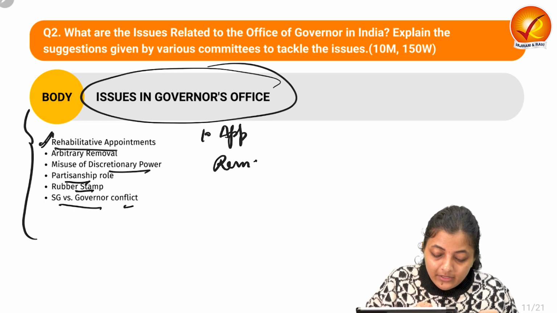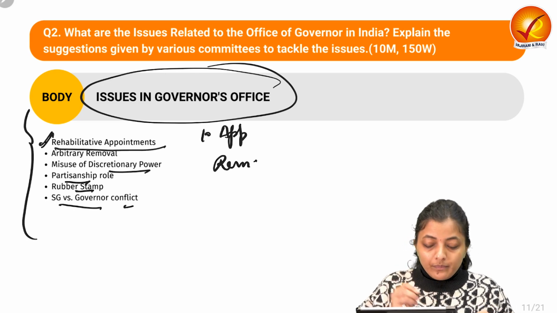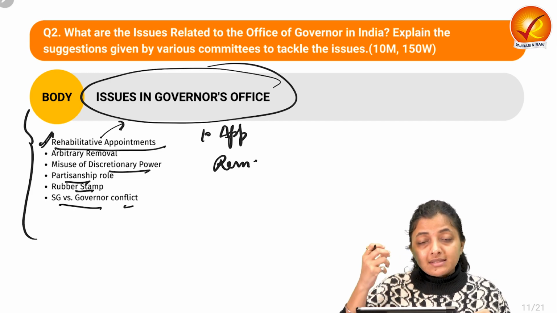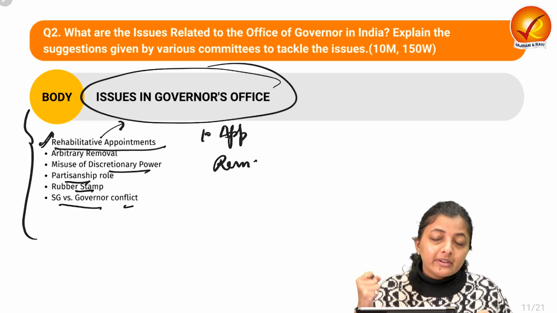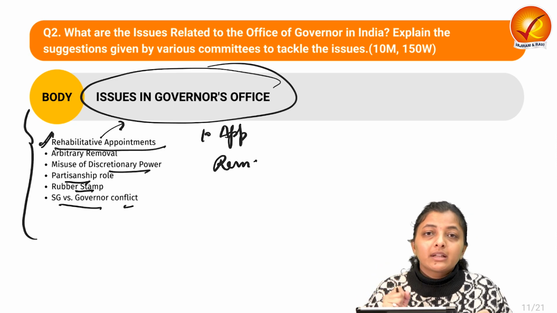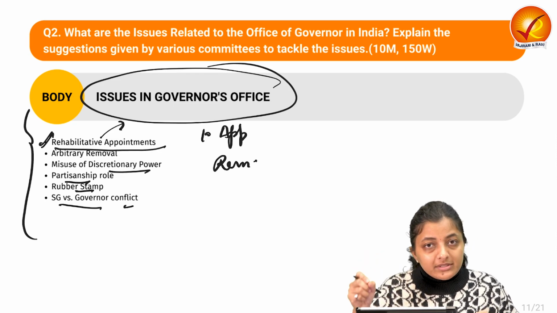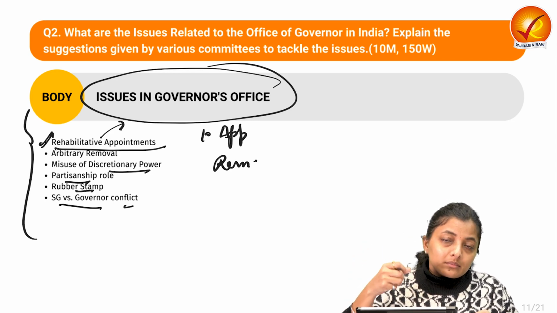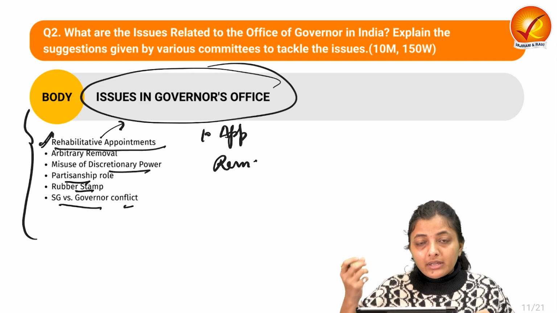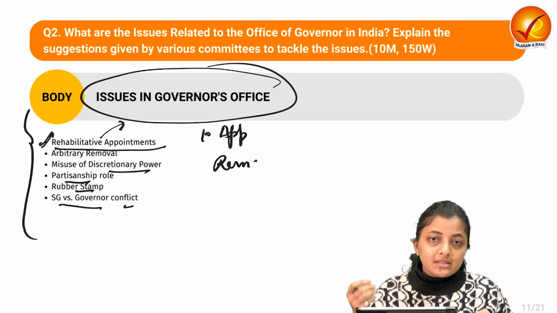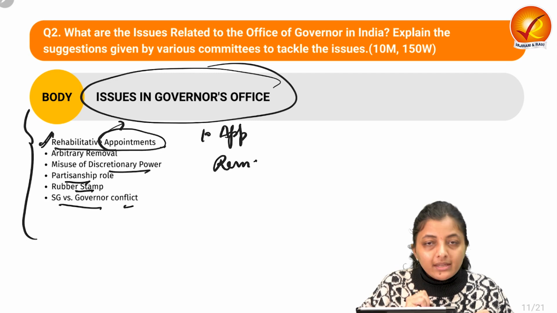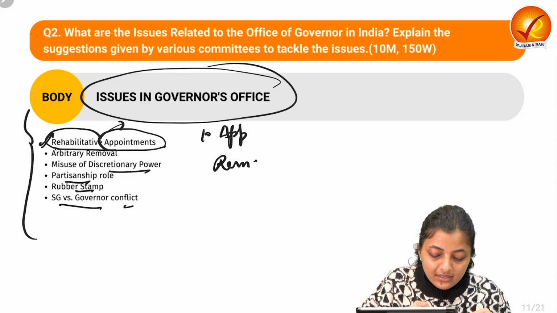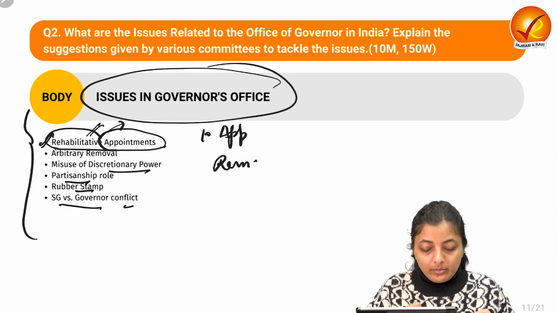With respect to the appointments, it is said that the governor is appointed as that person only who is loyal or faithful to the political parties throughout their political tenure. So whosoever is faithful or loyal to the political parties or the majority political parties, they are appointed as the governor in their retirement age. So these we can call the rehabilitative appointments.